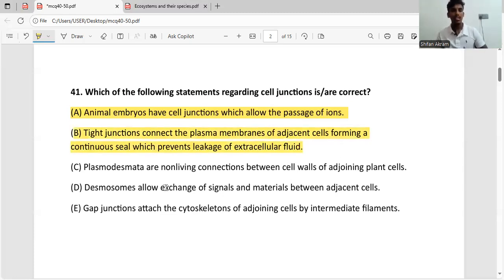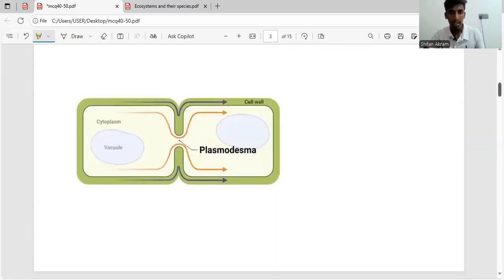The third statement says plasmodesmata are non-living connections between cell walls of adjoining plant cells. Okay. So here I have added an image of the plasmodesmata. So plasmodesmata are formed by extensions of the cell membrane. So this is the cell membrane. So here we can see this is the plasmodesmata, the tiny hole which connects the cytoplasm of two cells.